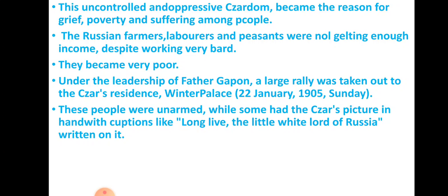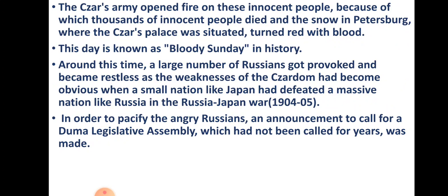Under the leadership of Father Gapon, they had organized one rally, and in that rally they had slogans like "Long live the little white lord of Russia." These were slogans for the Tsar. The Tsar's army opened fire on these innocent people, because of which thousands of innocent people died, and the snow in Petersburg, where the Tsar's palace was situated, turned red with blood.